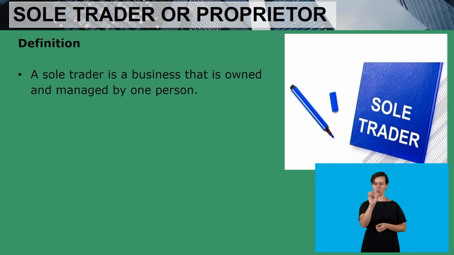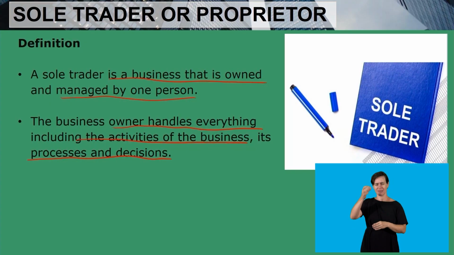Definition of a sole trader. A sole trader is a business that is owned and managed by one person. So when we talk of a sole trader, we are referring to a business that is owned by one person. It's not owned by two people, but the business belongs to one person alone. So that particular business, it's a sole trader.